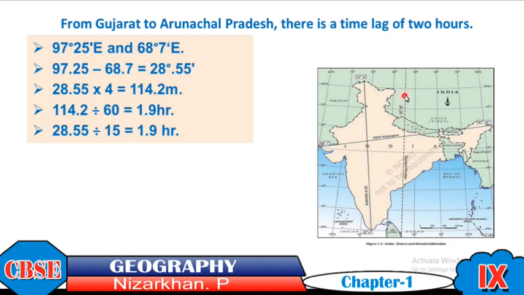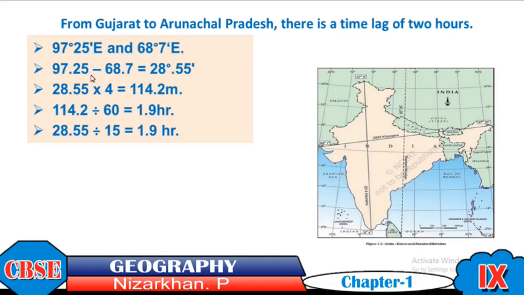Based on this 82 degree 30 minute east longitude. But actually, there is a time difference between the various parts of our country, especially the westernmost and easternmost parts. There is a 2 hours time difference between these two. How? We can look. The easternmost longitude is 97 degree 25 minute east, and the westernmost is 68 degree 7 minute east.